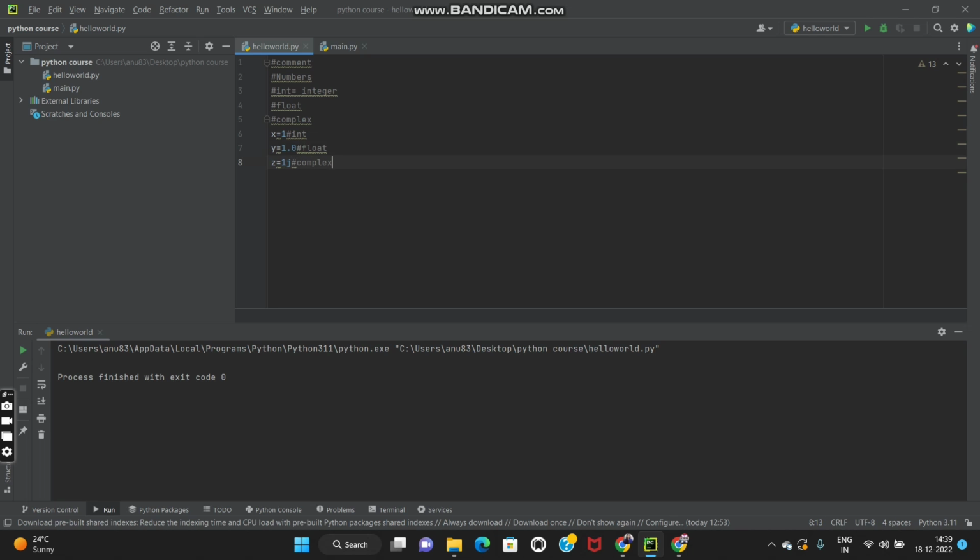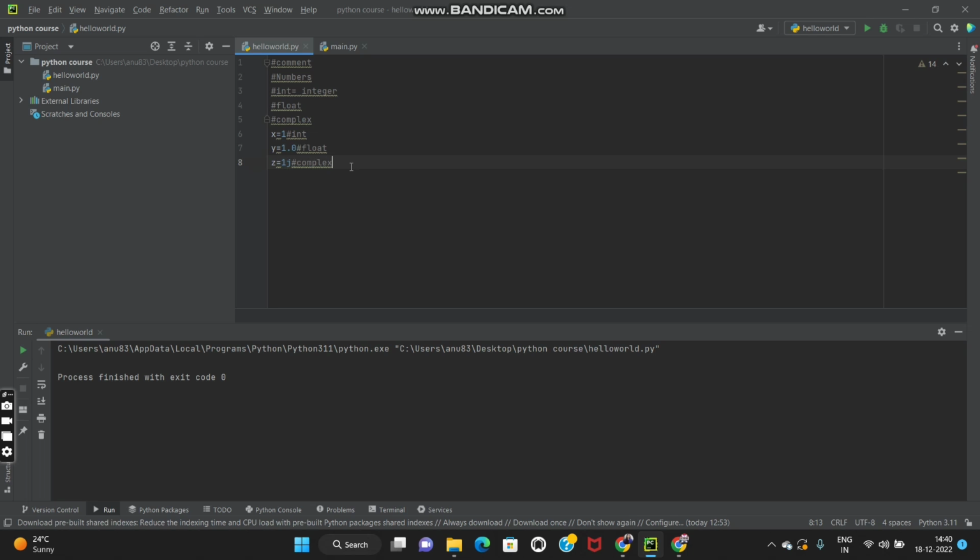That is a complex. You can see 1 is an integer numeric value. The second value contains a decimal number, so it is a float. And in 1j, j is an imaginary part, like when you take the square root of a negative number, it goes into an imaginary number. So 1j is an imaginary value.